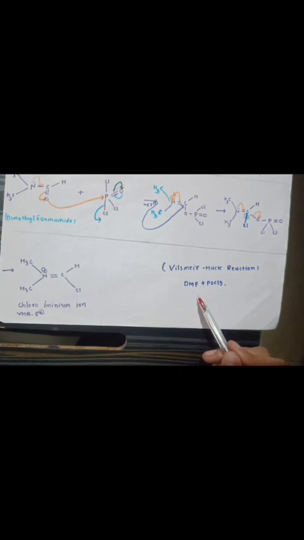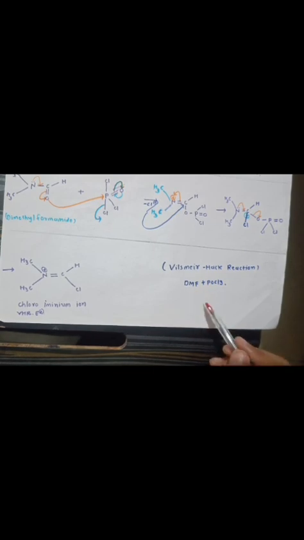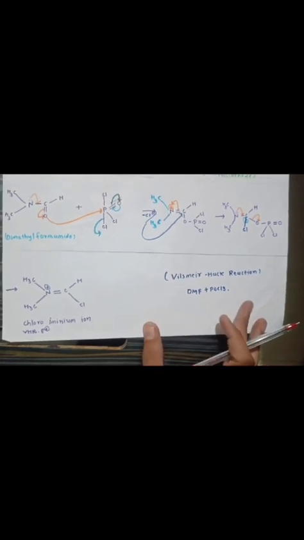Let's try to understand the Vilsmeier-Haack reaction in simple language. What is the Vilsmeier-Haack reaction and what is its identity? The Vilsmeier-Haack reaction is the formation of a formylating agent by reaction of DMF with POCl3, and the formylating agent reacts with an electron-rich arene, followed by hydrolysis to generate a formyl group on the arene. DMF and POCl3 are the identity of the Vilsmeier-Haack reaction.